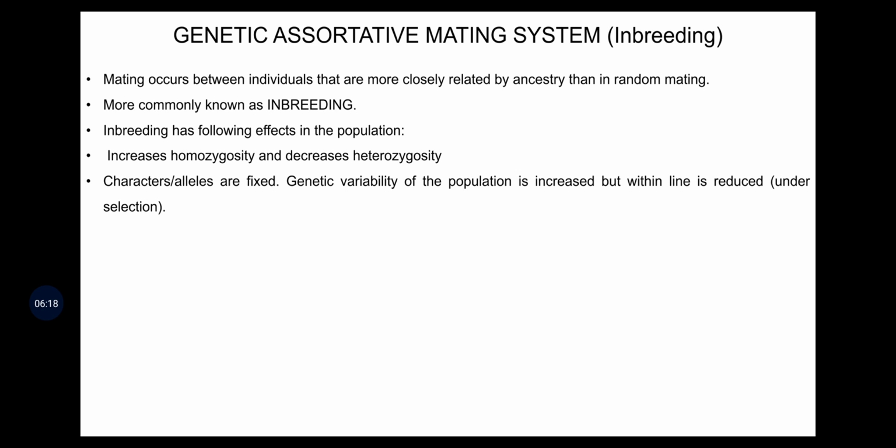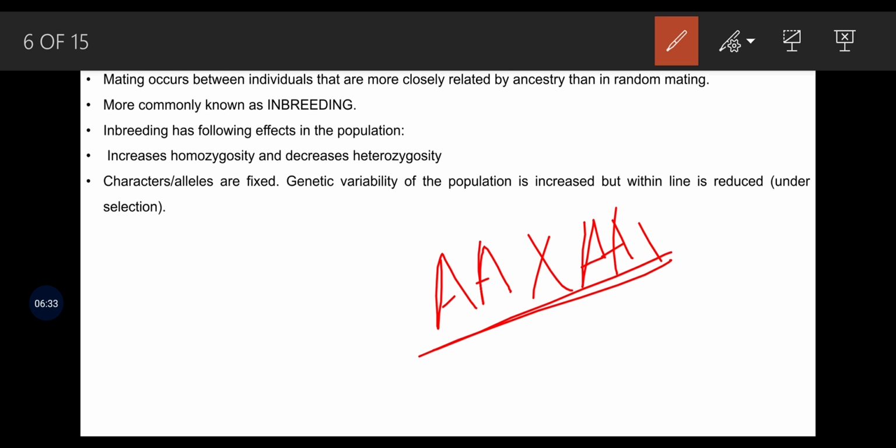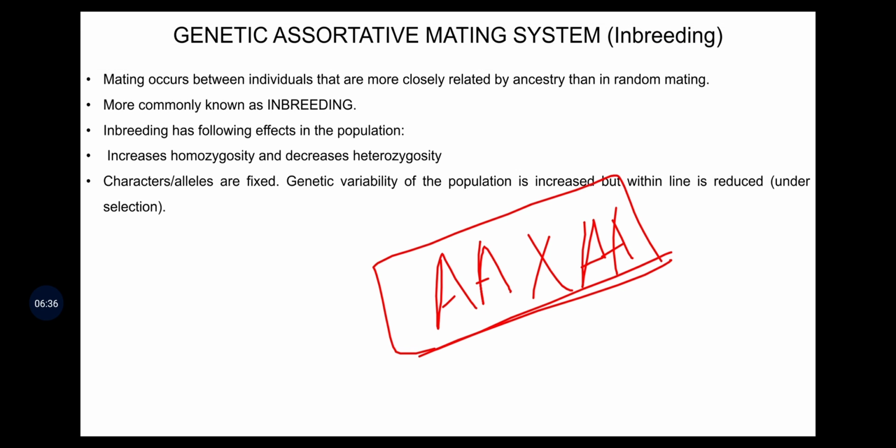Here, mating occurs between individuals that are more closely related by ancestry than in random mating. Like if we talk about the genotype, we just cross the two kinds which are genetically very related or genetically very similar. The effects of inbreeding on the population are increased homozygosity and decreased heterozygosity. Here characters or alleles get fixed. Genetic variability of the population is increased, but within the line is reduced.